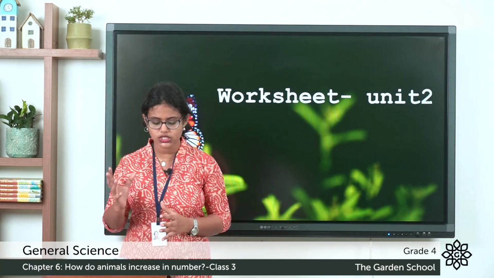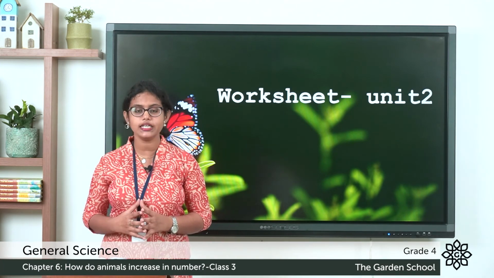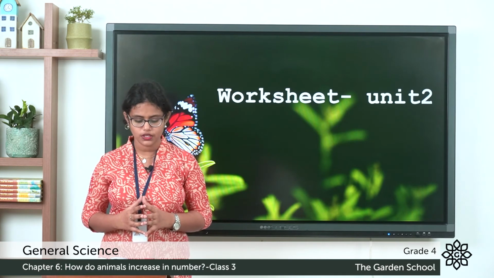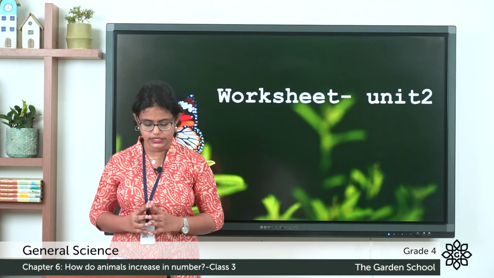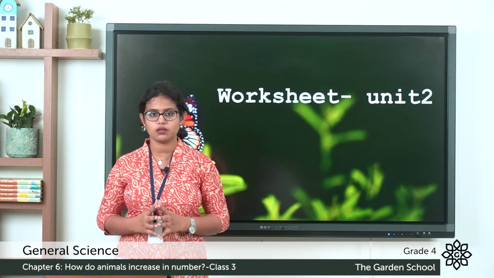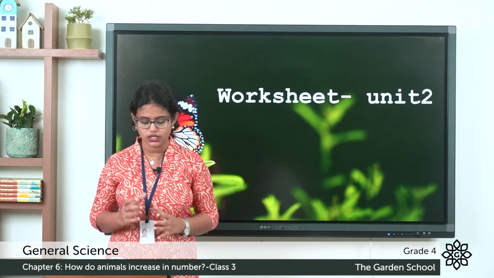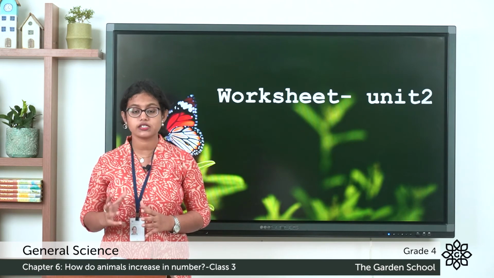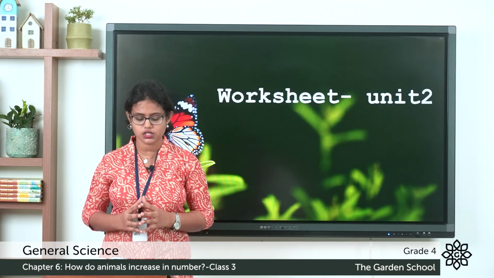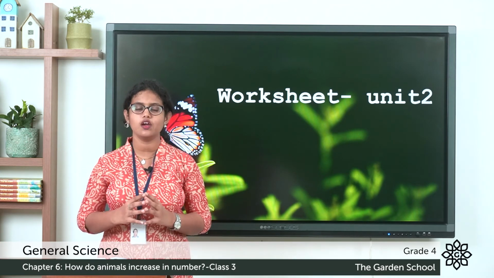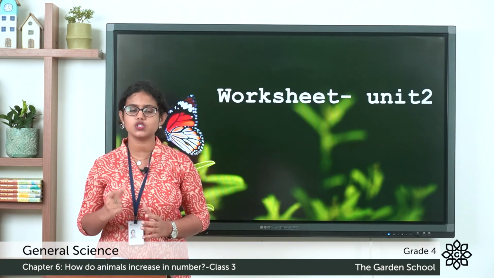Long ago, cheetah roamed about freely in the wild in India. Nowadays, we find no cheetah living in the wild in India. This carnivorous animal, you know what is a carnivorous animal? This carnivorous animal has long and strong legs and mostly hunts animals such as deer that run very fast. So this is the passage given.